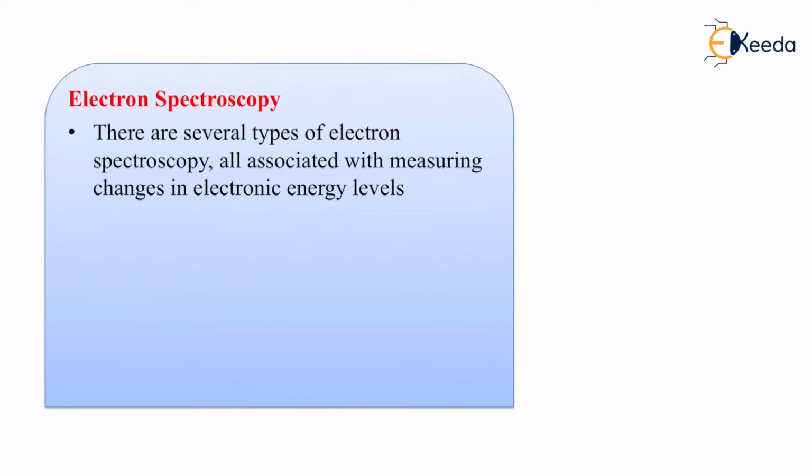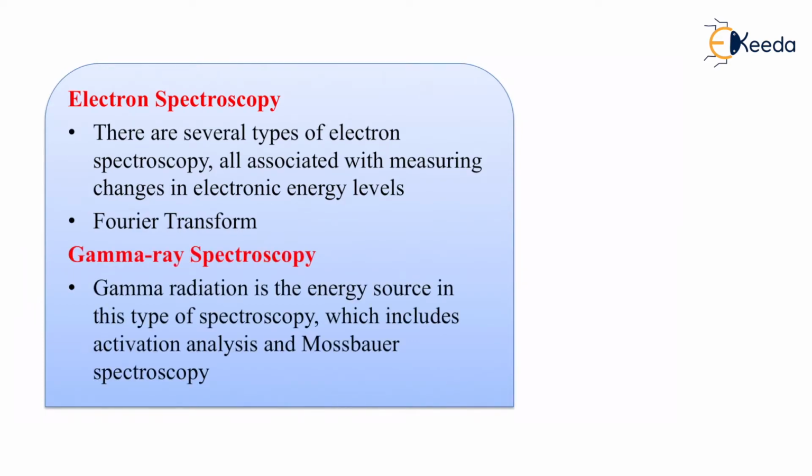Electron spectroscopy. There are several types of electron spectroscopy because there are various kinds of electrons in different atoms having different kinds of energies at energy levels. And here the first one is Fourier transform gamma ray spectroscopy, in which gamma radiation is the energy source. We have three types of waves: alpha, beta, and gamma. Alpha is positive, beta is negative, and gamma is neutral. So we have the neutral source of rays.